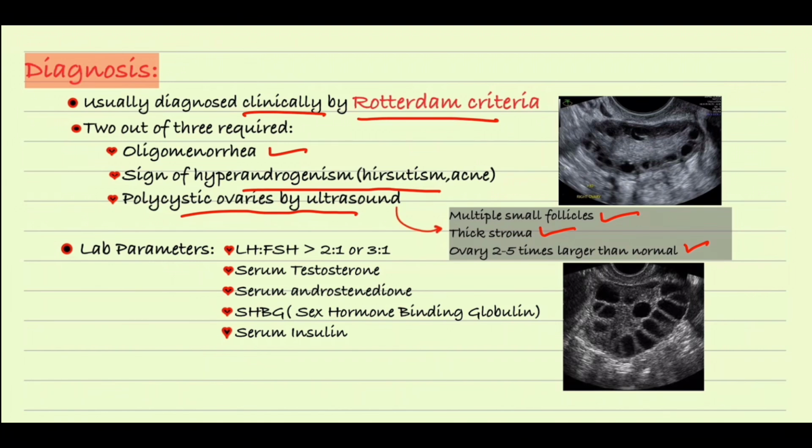Other lab parameters are an increase in the ratio of LH and FSH, especially 2:1 or 3:1. Serum testosterone will be increased, as will serum androstenedione, or we can also test for sex hormone binding globulin, which will be decreased in this case, and serum insulin will be increased because of the compensation mechanism.